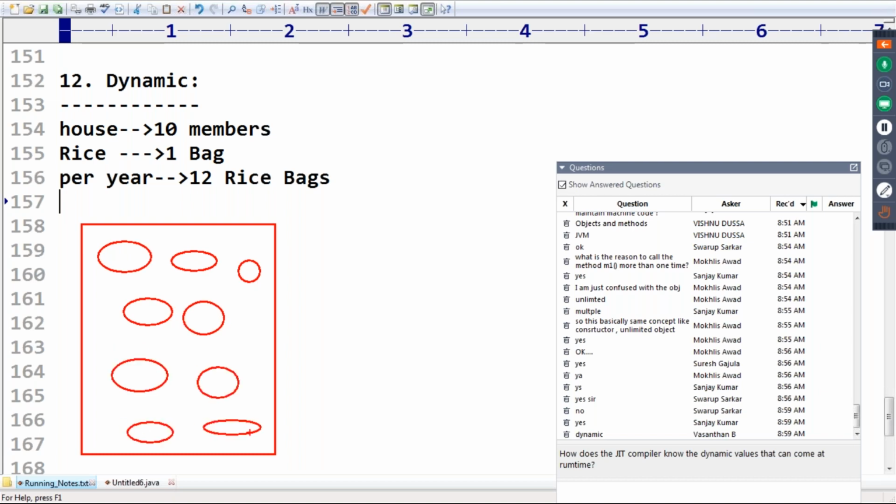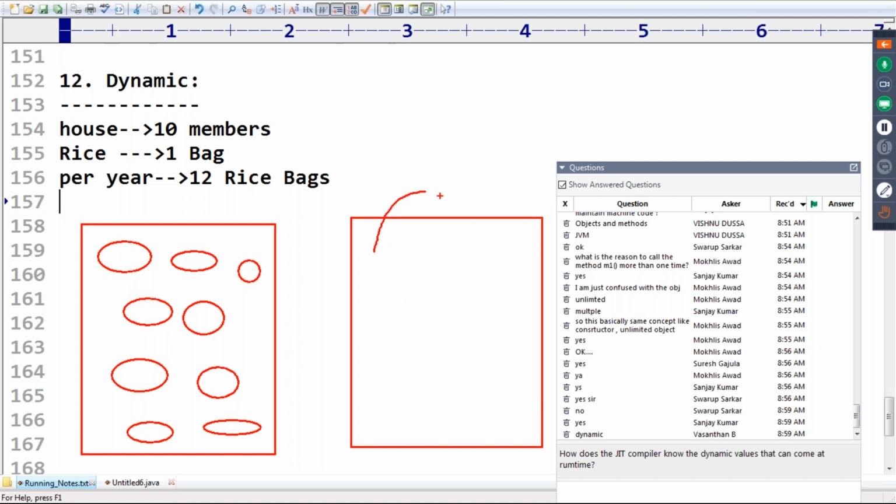The second approach is that I don't want to take any rice bag at the beginning. Whenever a rice bag is required, I will make a phone call to the kirana shop, and the shop person is going to provide a rice bag for me. Once this rice bag is completed, I will make a call again and get another rice bag.